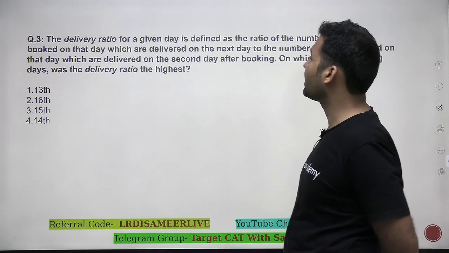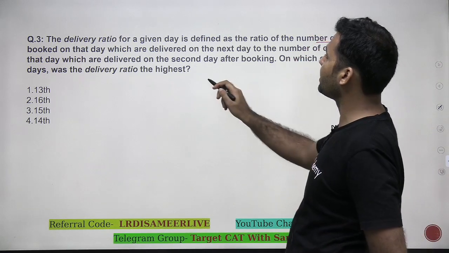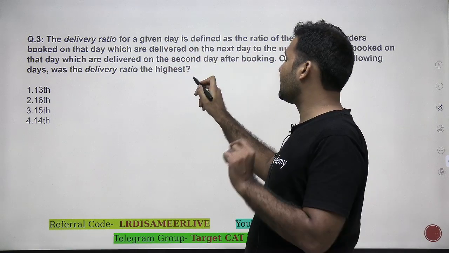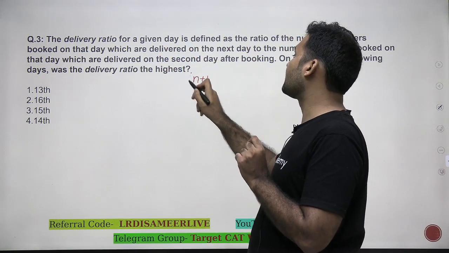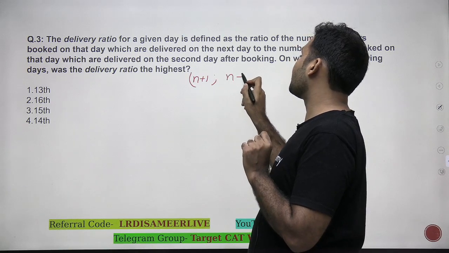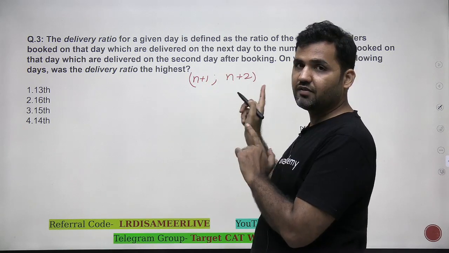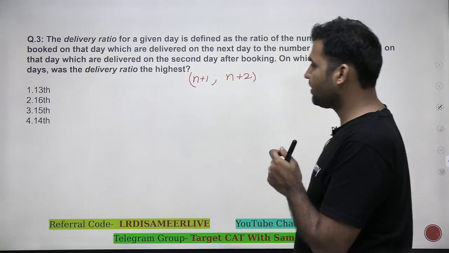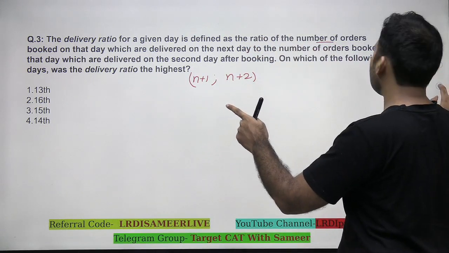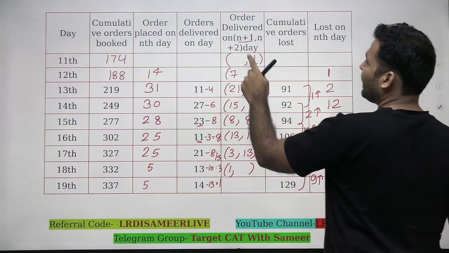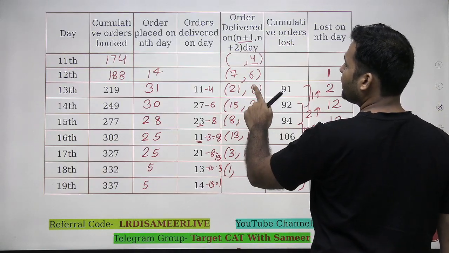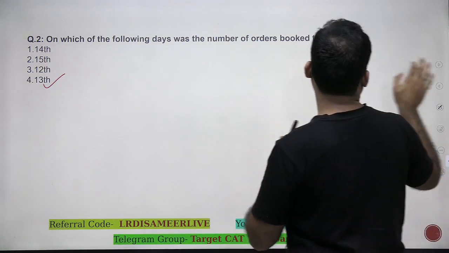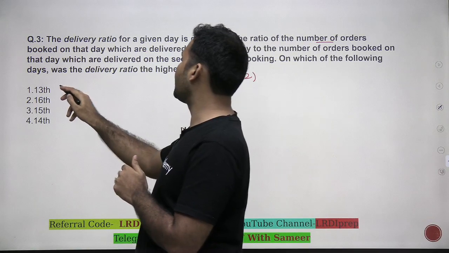So delivery ratio for a given day is defined as the ratio of the number of orders booked on that day, which are delivered on the next day. So basically the number of orders which are delivered on n plus 1 day and the number of orders which are delivered on n plus 2 day. That's my delivery ratio. And I'm supposed to tell on which of these days the delivery ratio is highest. Now I can see that on 13th, n plus 1 upon n plus 2 is 21 by 8, right? On 13th, this value is 21 by 8.